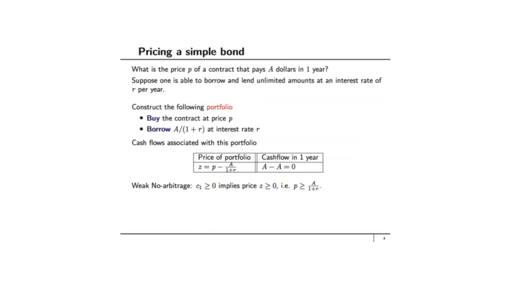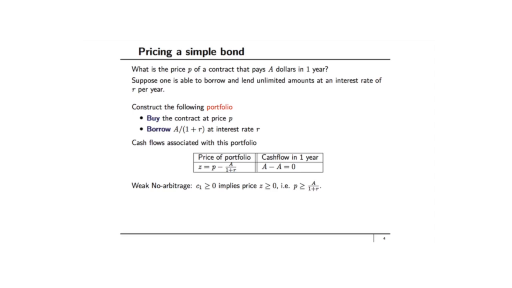So consider a very simple bond. What this bond gives you is $A in 1 year, and we want to set the price for this bond. Suppose in the market, one is able to borrow and lend unlimited amounts at an interest rate R per year. So the bond pays $A in 1 year. We can borrow and lend unlimited amounts at the interest rate of R per year. And we want to figure out what is a fair price or an arbitrage-free price for a contract that pays $A in 1 year. We'll do it by constructing two different portfolios.